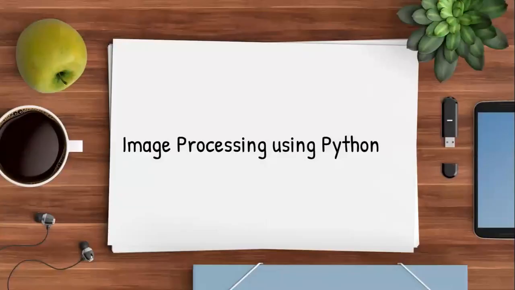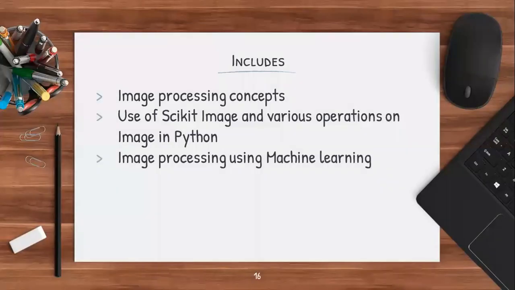Next module is image processing using Python. In this module, we will cover image processing concepts like image formats, file formats, then resolution, etc. We will use the scikit-image library of Python to implement image processing techniques in Python.